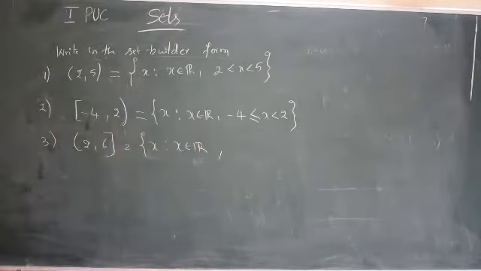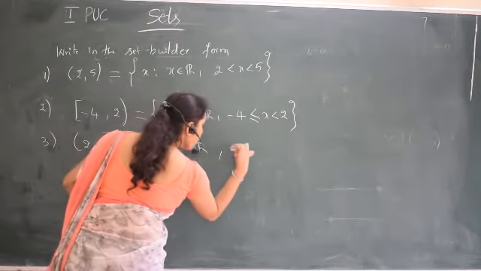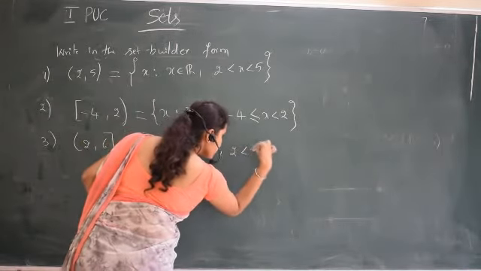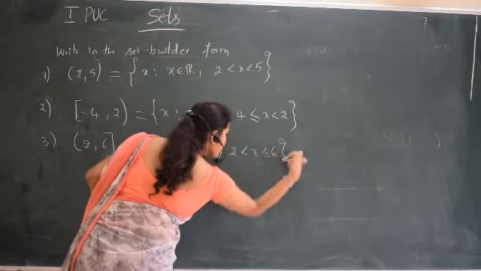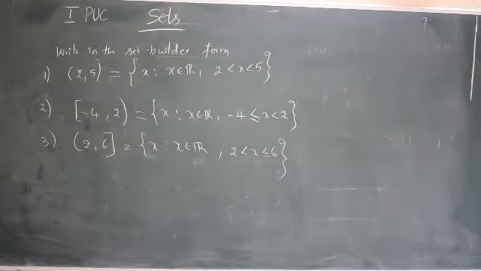Same sentence for everything: set of all x such that x belongs to R. Then what is given, that you have to write now. -2 less than x less than or equal to 6. So this is one more example. Next I can give another.